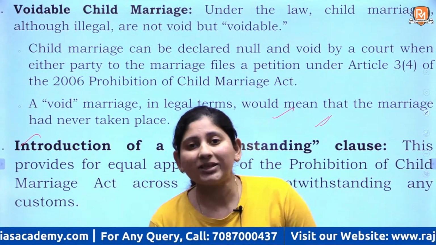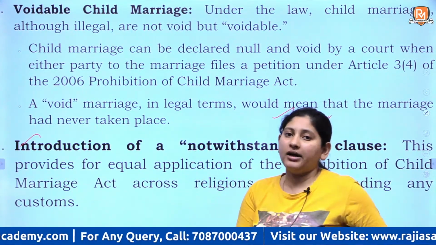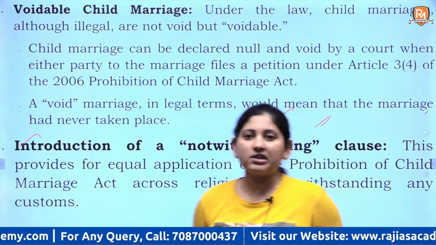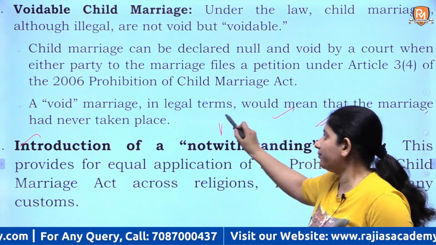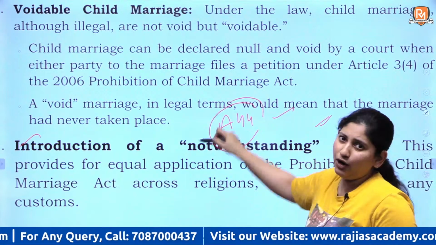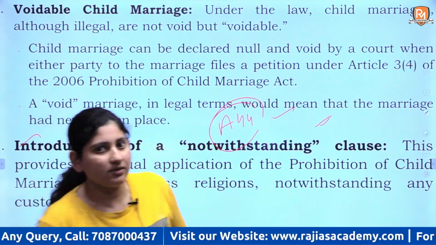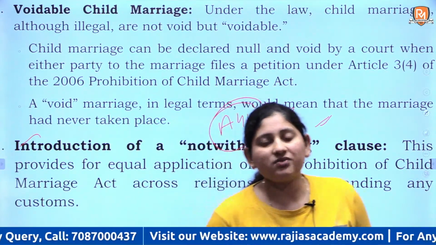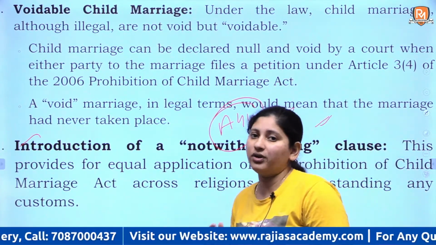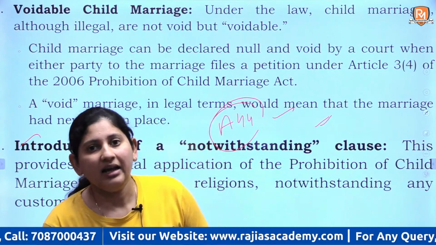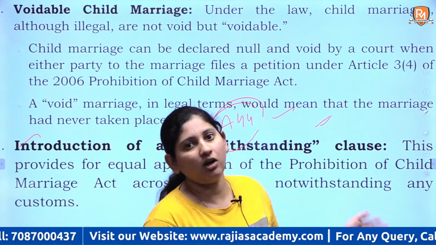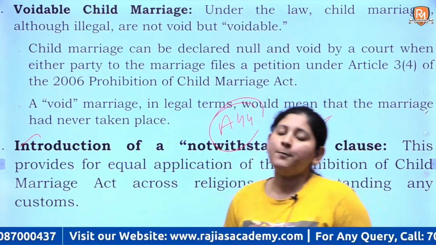What does a notwithstanding clause say? See, India does not have a uniform civil code. Uniform civil code is article, I hope you remember basic articles. India does not have a uniform civil code, and even for marriages we have various different acts for different sections of society. Like we have the Hindu Marriage Act, we have Sharia law, then there is the Parsi Marriage Act, right?